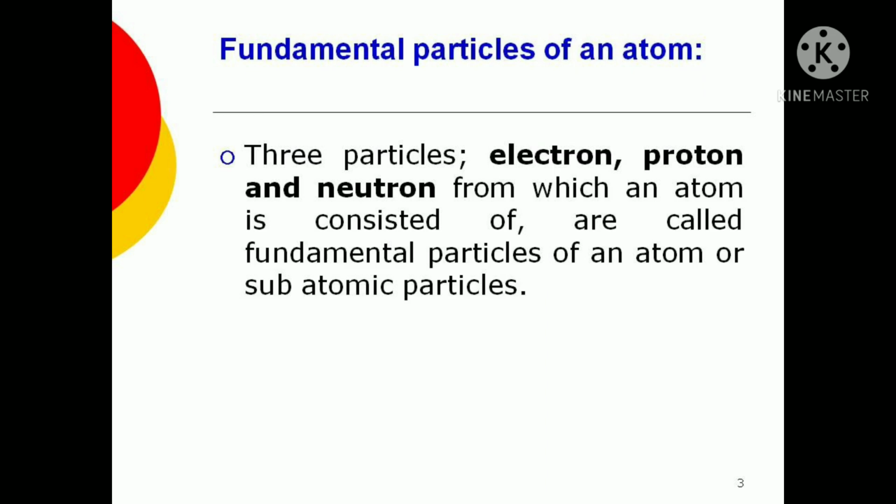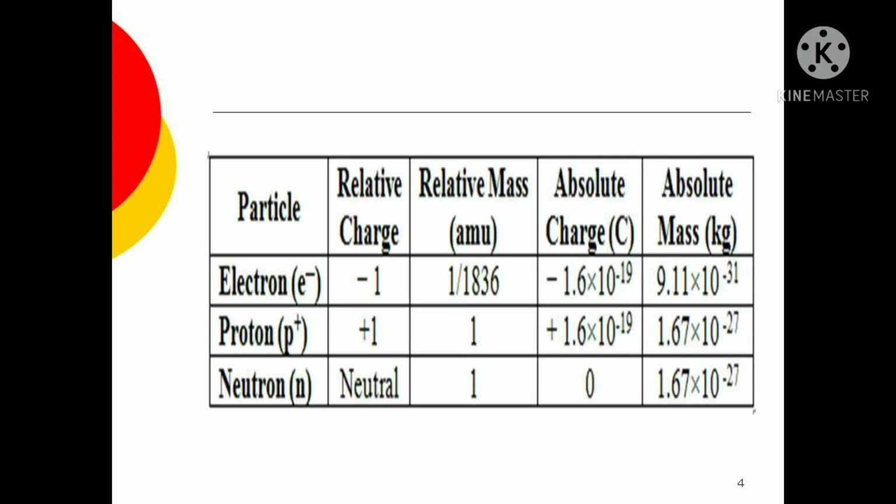Like electrons, they are negatively charged particles, protons, they are positively charged particles, and neutrons, they are neutral compared to electrons and protons. So you can see in the table the relative charges. On the charge scale, electron and proton are the same, just opposite. Neutron is neutral. But when you observe the mass in the last column, their masses are different. Electrons are very small, whereas protons and neutrons are very large compared to that.